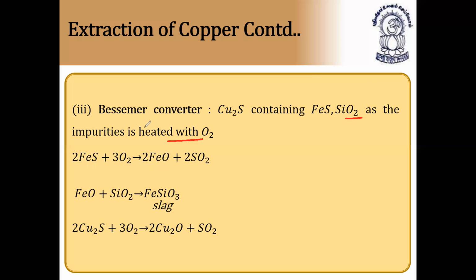Iron oxide, that is ferrous oxide, is converted into ferrous silicate. Ferrous silicate is also called slag. This is nothing but gangue plus impurities, which is slag, and the cuprous sulfide changes to cuprous oxide. So that's the third step: formation of cuprous oxide takes place. Let us see now the fourth step.